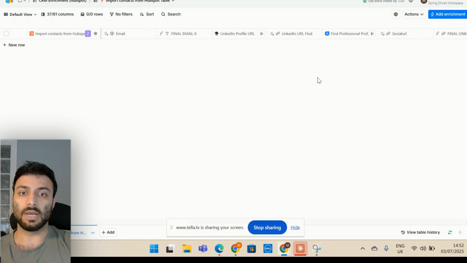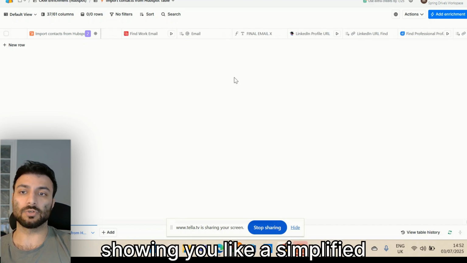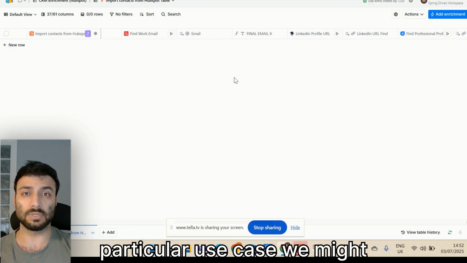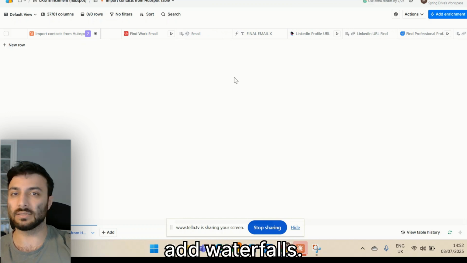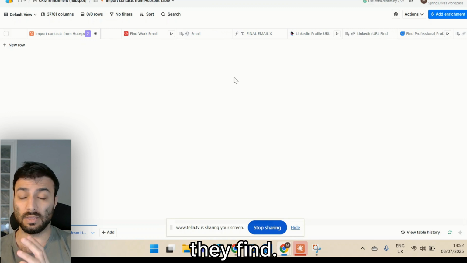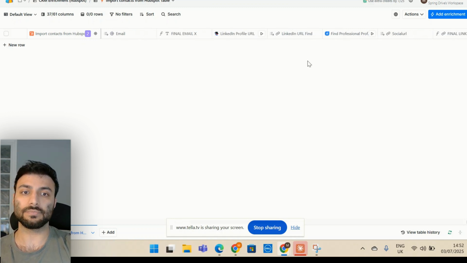And by the way, as we're doing this, I'm showing you a simplified version of this workflow. But for a particular client in a particular use case, we might add waterfalls in here. We might add more conditional logic, depending on what they find happens often with them.